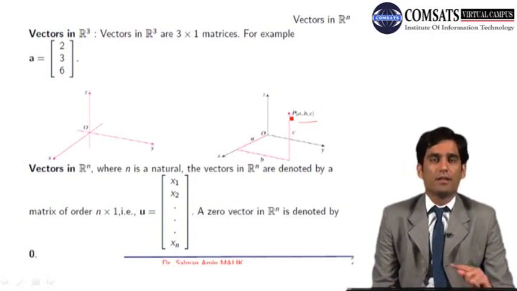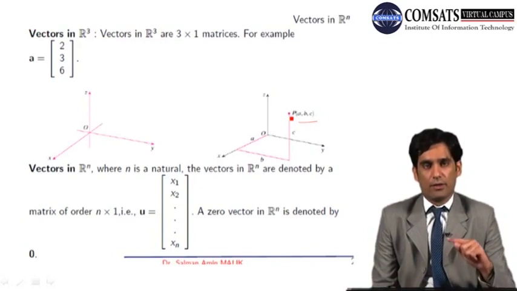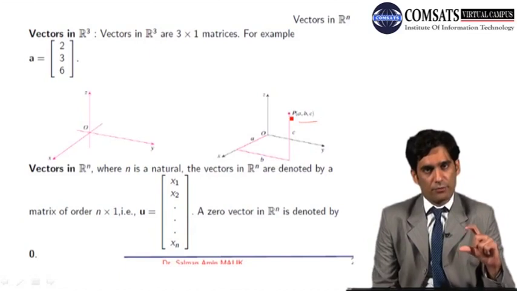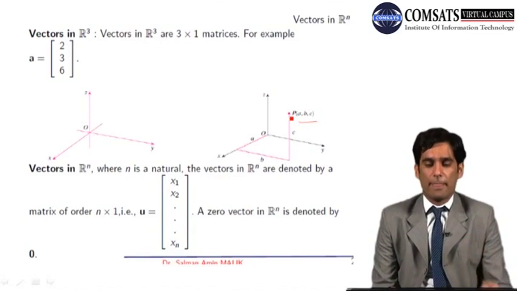Similarly, the y-coordinate is from the perpendicular from the point to the y-axis, and the y-coordinate is the distance from the origin to the foot of the perpendicular that we have drawn.